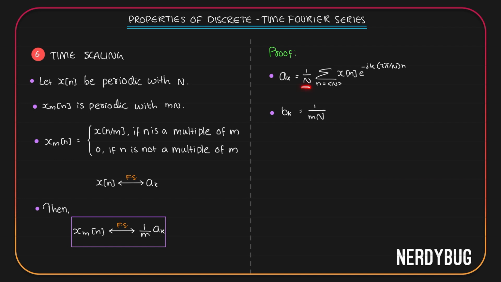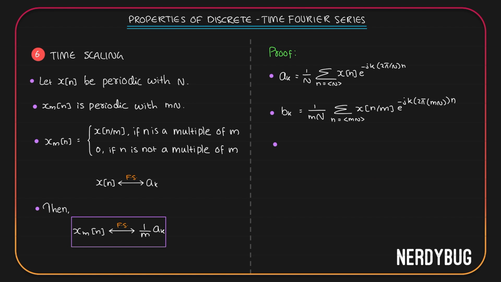I am not writing n, I am writing mn because the period of xm of n is not n, it is mn. So I have to write mn. Summation where n can take any mn consecutive integer values because the period now is mn. Function is x of n by m e raised to minus jk 2 pi divided by mn n.